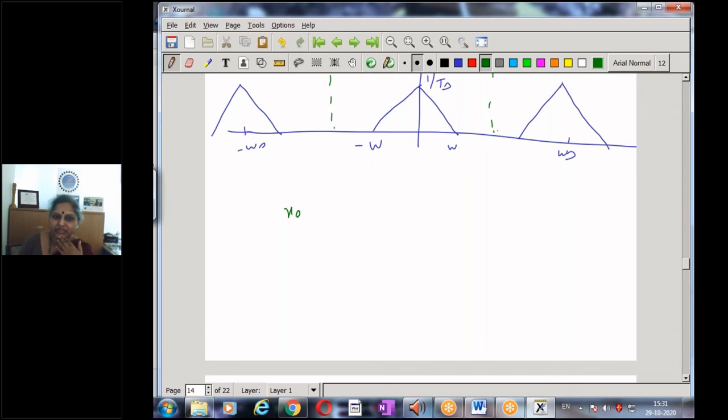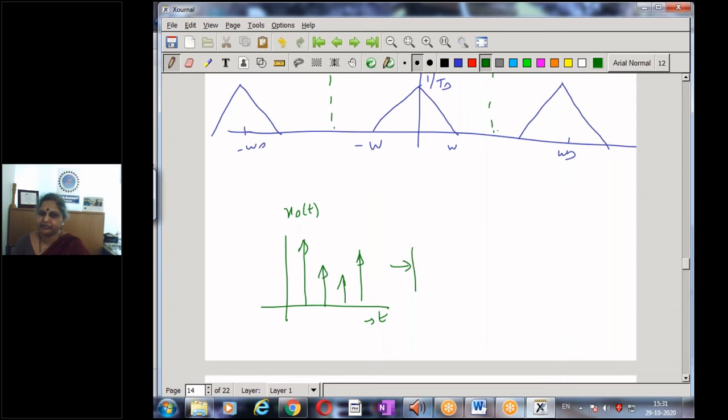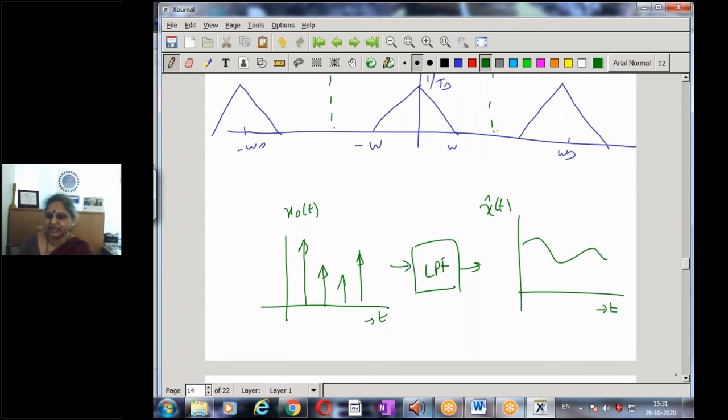So if I have my signal xs of t, what is my xs of t? My sample signal. The original signal I had sampled, and then I take the sample signal and pass it through a low pass filter. And what is my output going to be? My recovered signal. I am going to get back my original, because when I choose the low pass filter in this manner, I get my original signal back.